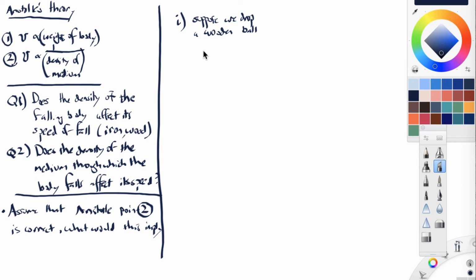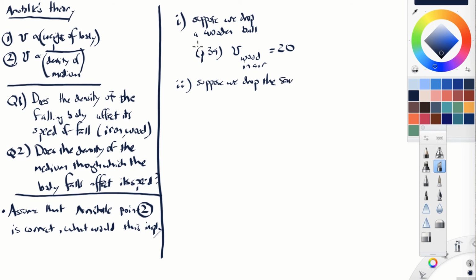And Simplicio says, by the way, this is page 34, let's just take the velocity of the wood ball falling in air to have a value of 20. We're just going to assign a number to the speed it has when falling through the air. It doesn't really matter whether or not this is correct or what units we're using. We're just assuming there is some speed, and we'll call that a speed of 20. Now, having said that, point 2 is suppose we drop that wooden ball in water, and we take Aristotle's theory correctly. So suppose now we drop the same wooden ball.